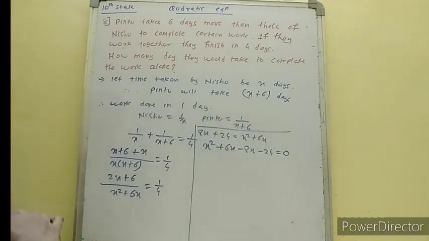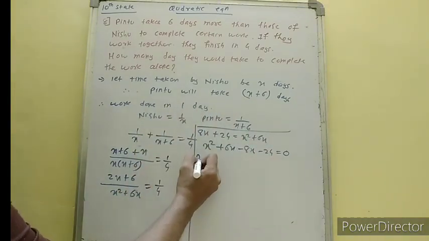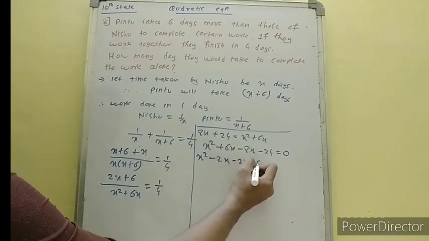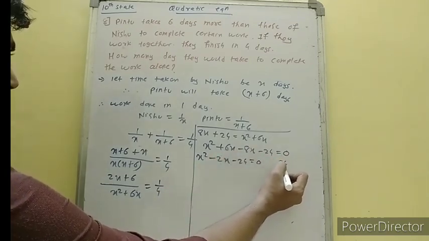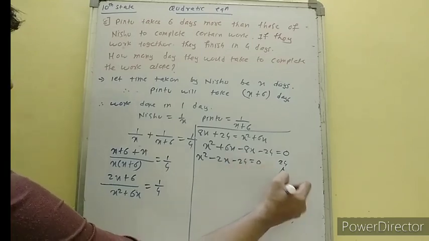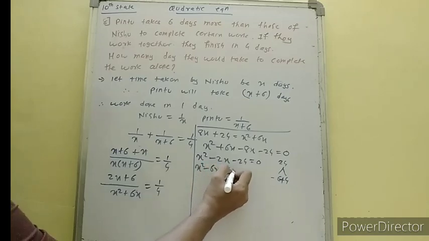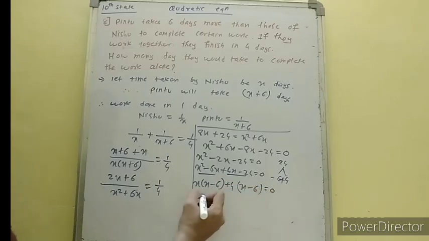Is equal to 0 this side. I am taking all these terms this side, but write equal to 0 over here or over there, it doesn't make any difference. So x square minus 2x minus 24 is equal to 0. So split 24 in such a way, in subtraction it should be 2. So 6 4s are 24. So x square minus 6x plus 4x minus 24 is equal to 0. So if I am taking x common, I am having x minus 6 over here as well. Taking plus 4 common is equal to 0.